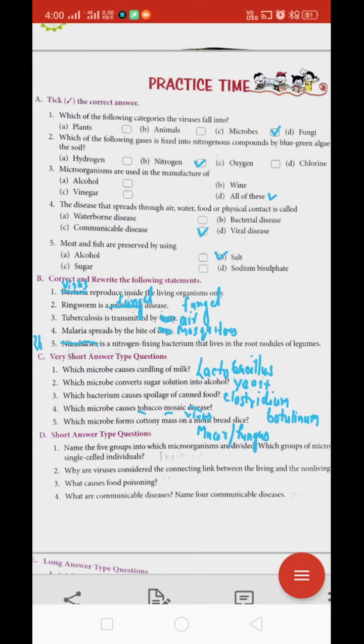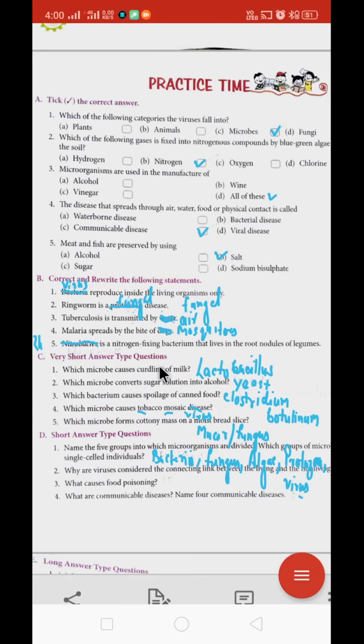Short answer type of question. Name the 5 groups in which microorganisms are divided. Which group of microorganisms has only single cell individuals? So the 5 groups are what? Bacteria, fungus, algae, protozoa, and virus. Okay, these are the 5 groups of microorganisms.